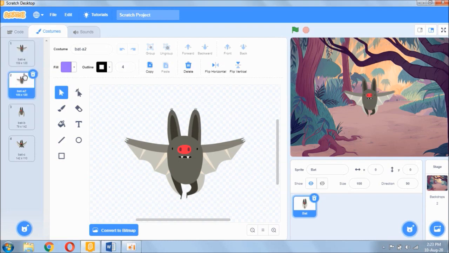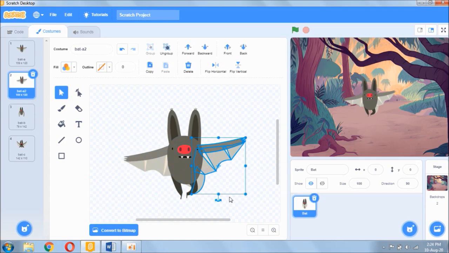So I want to adjust costume 2 because they are the same right now. I want to adjust costume 2 to make it a bit different from costume 1. So what I will do is bring down a little bit the wings of this costume. So I click on the wing, and I drag down this arrow to make it slant a bit. Now, the costume shows us the various wing positions of the bat. So this other costume, I'll leave it.